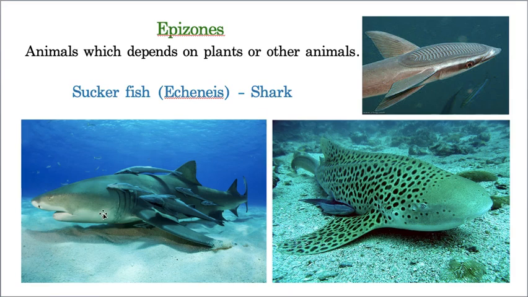But for the shark, there is no benefit. Again, same as commensalism, where one organism is not getting any benefit or harm. The shark is not getting any harm and also not any benefit. But the suckerfish is able to take a ride on this particular shark, and it is able to collect varied types of foodstuff, that means small fishes, some small algae, small zooplanktons, phytoplanktons. Like that it is able to eat. So one organism is benefited and another organism is neutral.